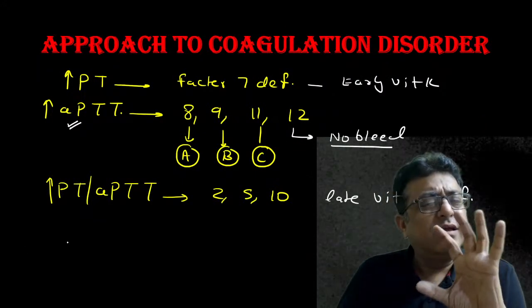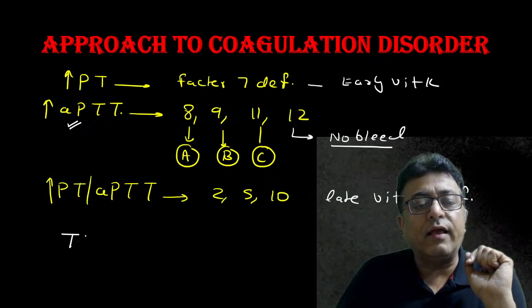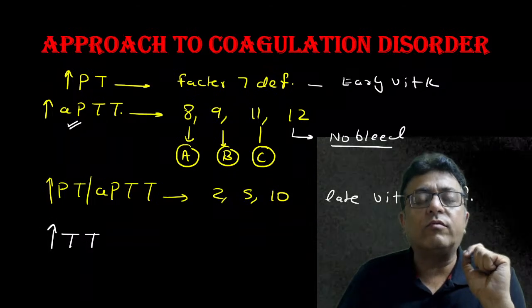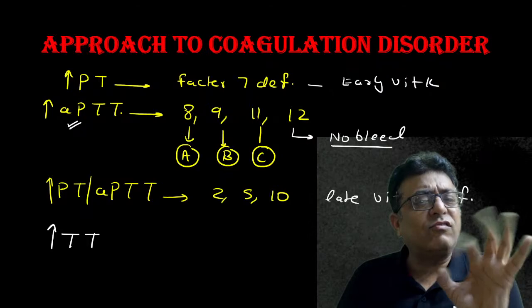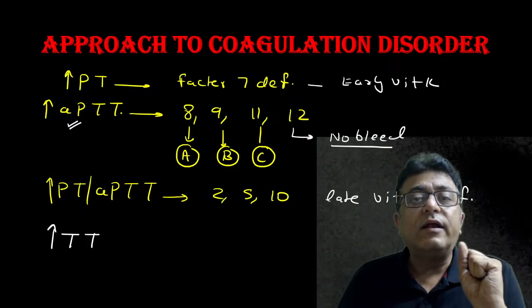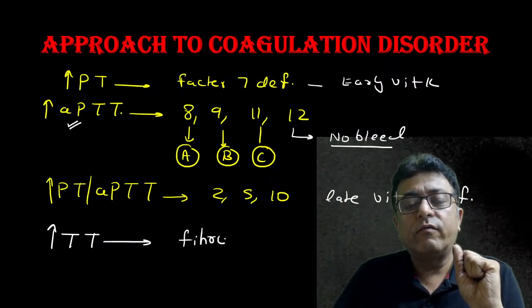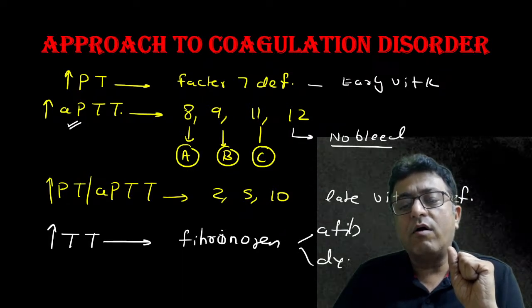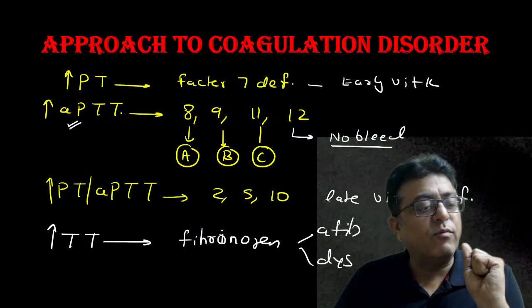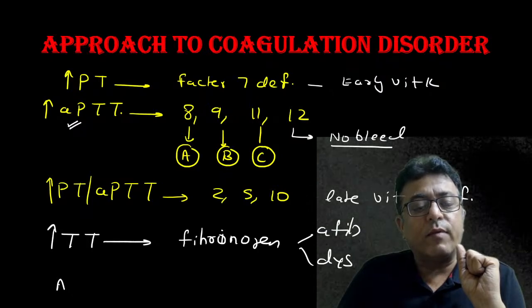Now, PT and APTT are slightly prolonged, but the main culprit is TT. Thrombin time is prolonged. So what do you suspect? It is a defect of fibrinogen, either afibrinogenemia or dysfibrinogenemia.